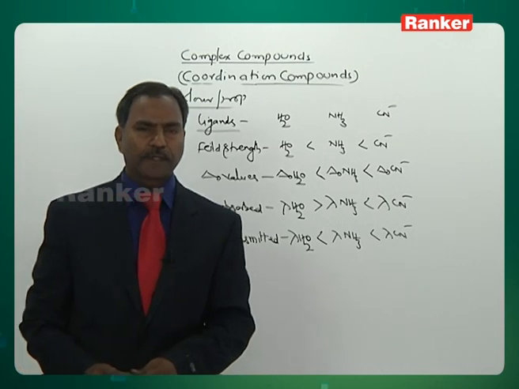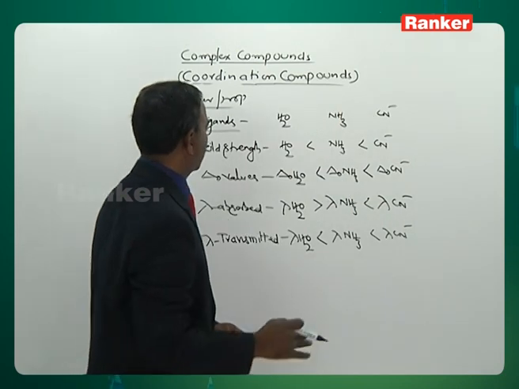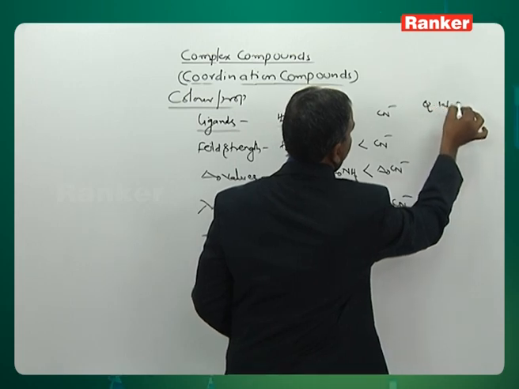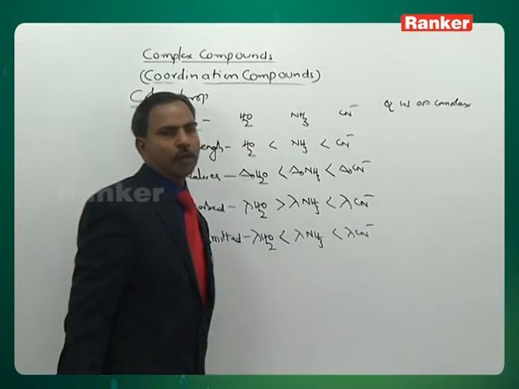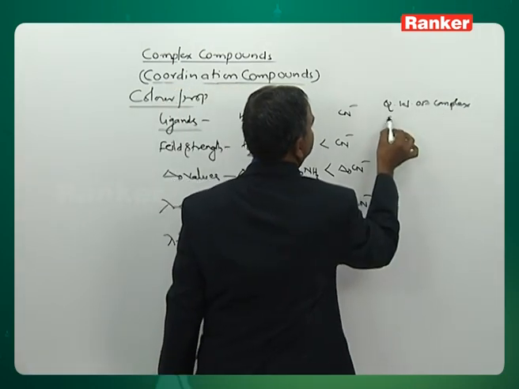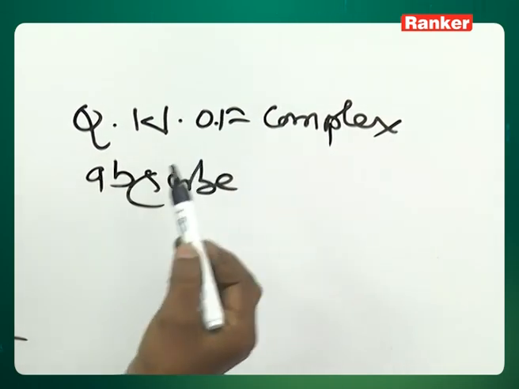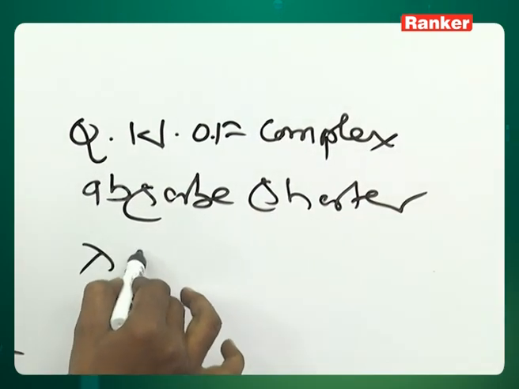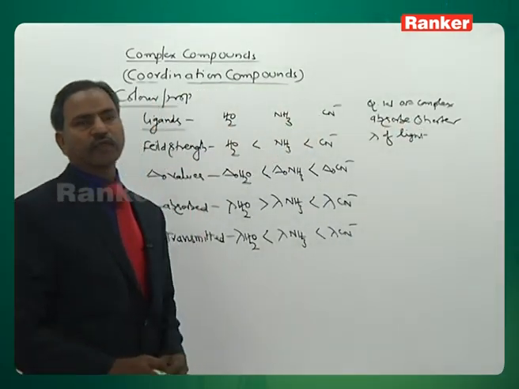How does a question appear in the examination? I will give a sample question, how the questions are appearing in the examination. Which of the following complexes absorb shorter wavelength of light? Shorter lambda of light, I am writing, to make it shorter wavelength of light.